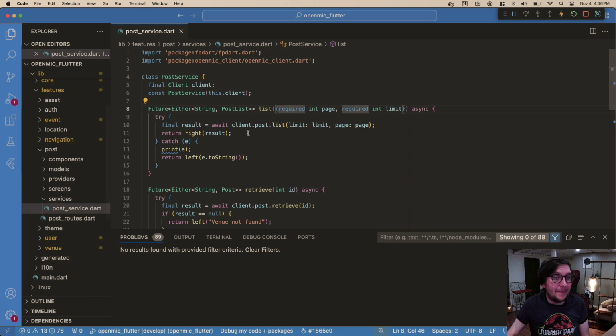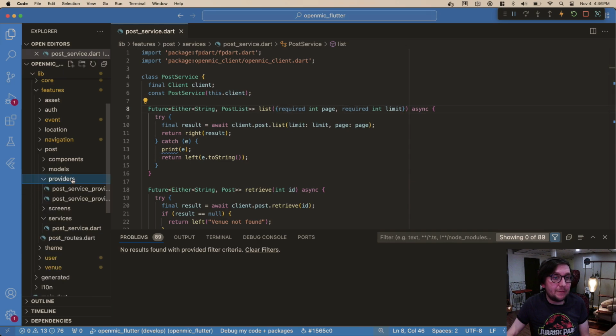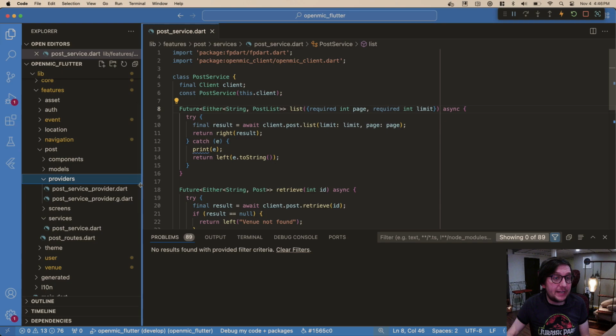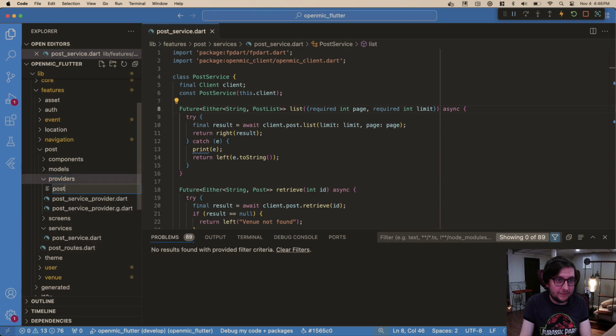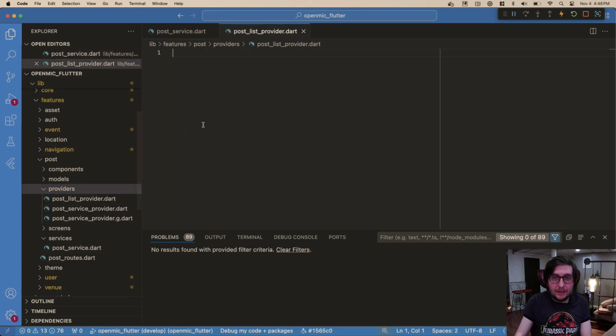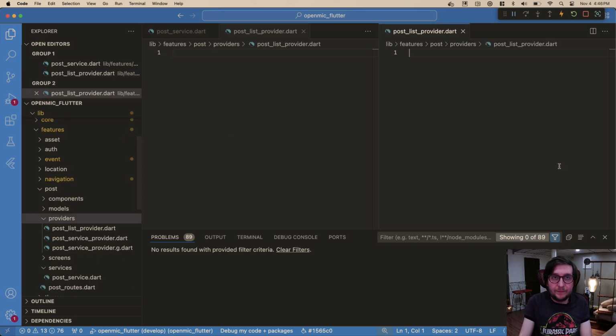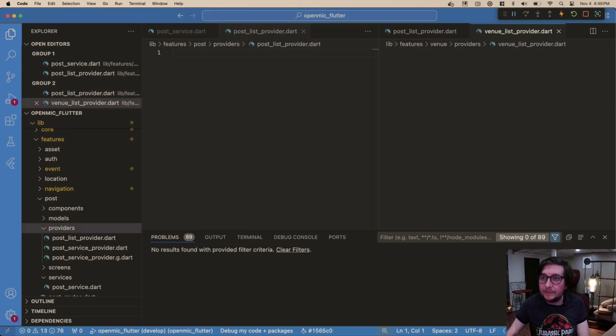Cool. And let's look at our provider. That's just the provider for that. So what do we want? Let's do our list. So let's have our post list provider .dart. And similarly, venue list provider.